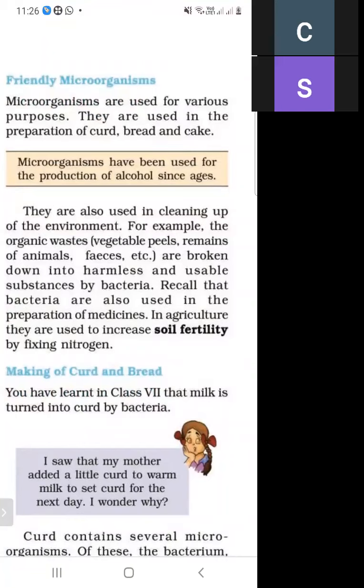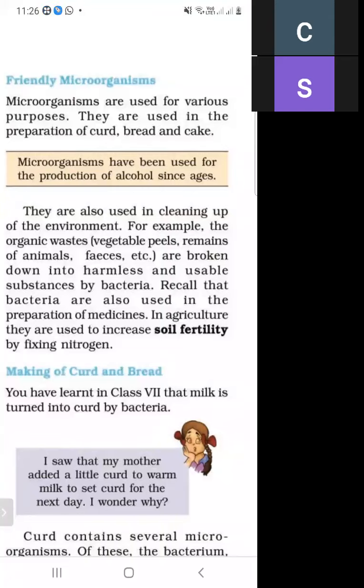So the microorganisms that are beneficial for us are called friendly microorganisms. They are used in making curd, bread, and cake, and for the production of alcohol. They are used in cleaning up the environment, where organic waste like vegetable peels and remains of animals is broken down into harmless and usable substances by bacteria. These bacteria are also used in the preparation of medicine.